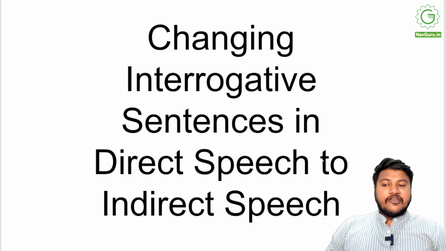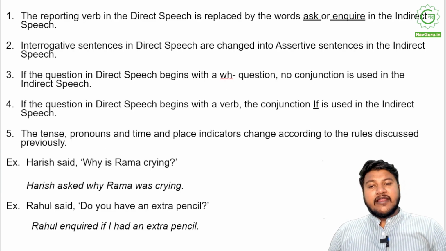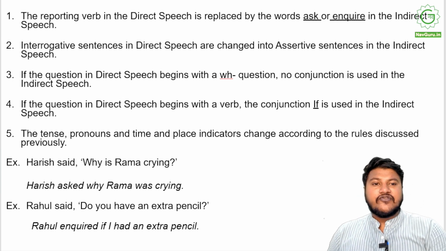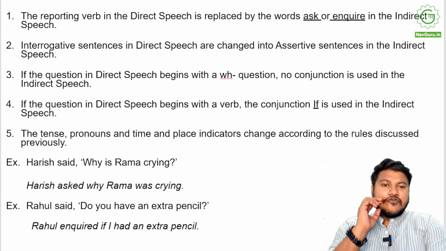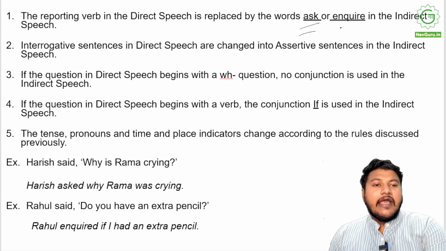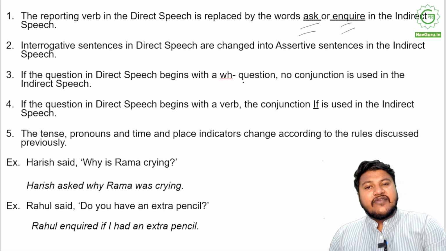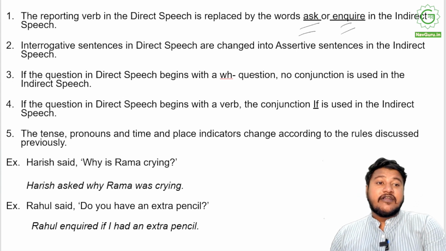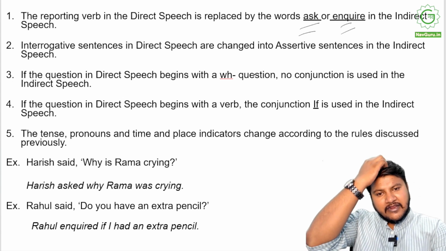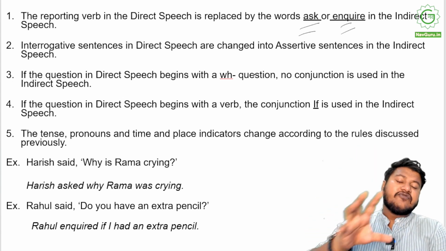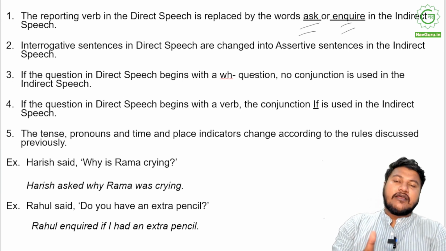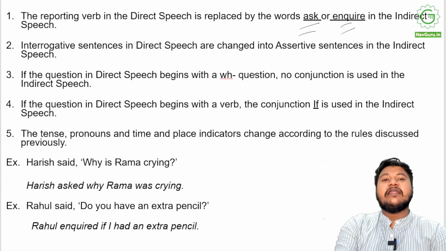Now, if you have to change interrogative sentences from direct to indirect, what are interrogative sentences? Sentences that end in questions, right? So yeah, the reporting verb in direct speech is replaced by the words ask or inquire, right? Interrogative sentences in direct speech are changed into assertive sentences in the indirect speech. We'll see when you'll realize. Whenever sentences that end with questions are being reported in indirect speech, they will become an assertion.